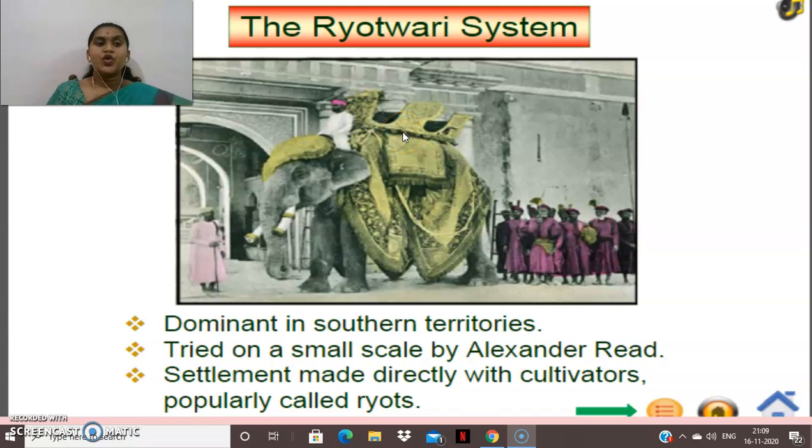Yes, children. So we understood about the two methods of settlement. One is the Permanent Settlement and the other is the Mahalwari settlement. Now we are going to see about the Raitwari settlement.